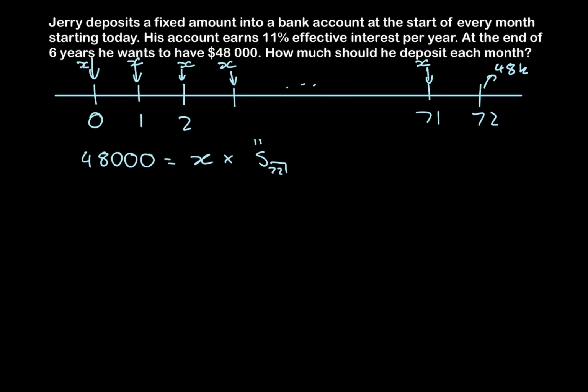Now you might run into some difficulty with the interest rate, since this interest rate is an effective interest rate per year, but the time period that we are dealing with, or the gaps in time between each payment, is 1 month. So we should really convert this interest rate that is effective per year to an effective interest rate per month.